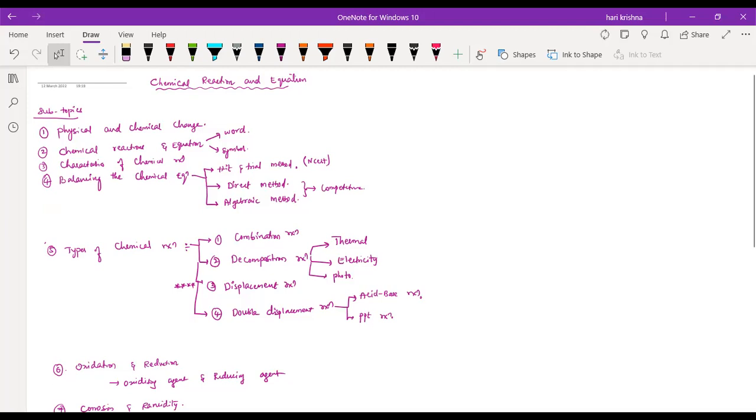So in the double displacement reaction, what is the precipitate reaction? Can I write fully? I'll write fully. Wait one minute.